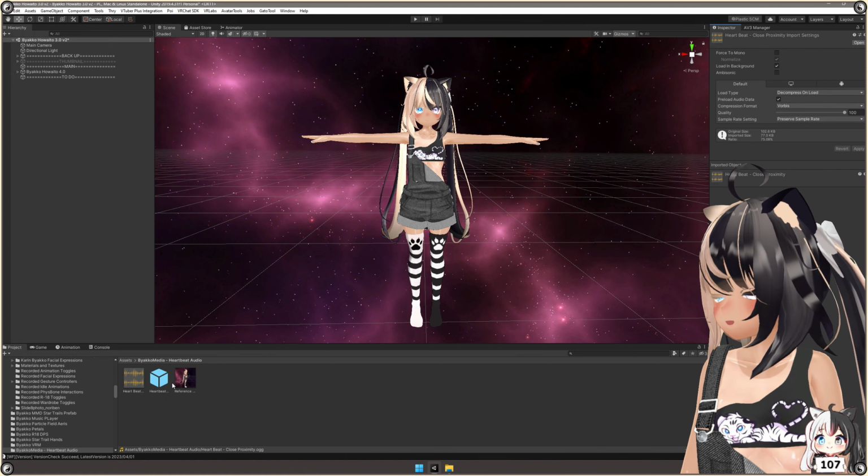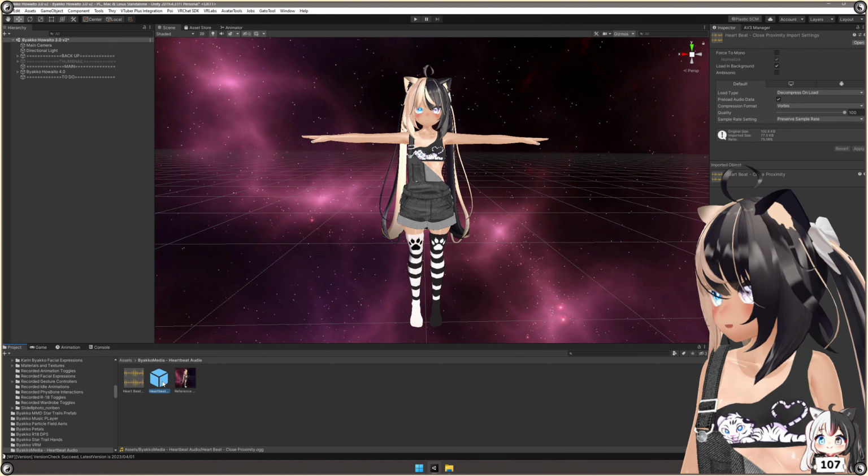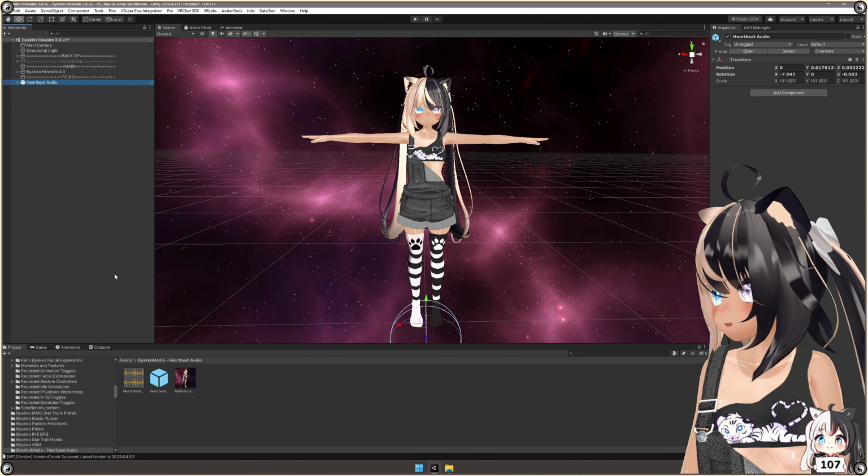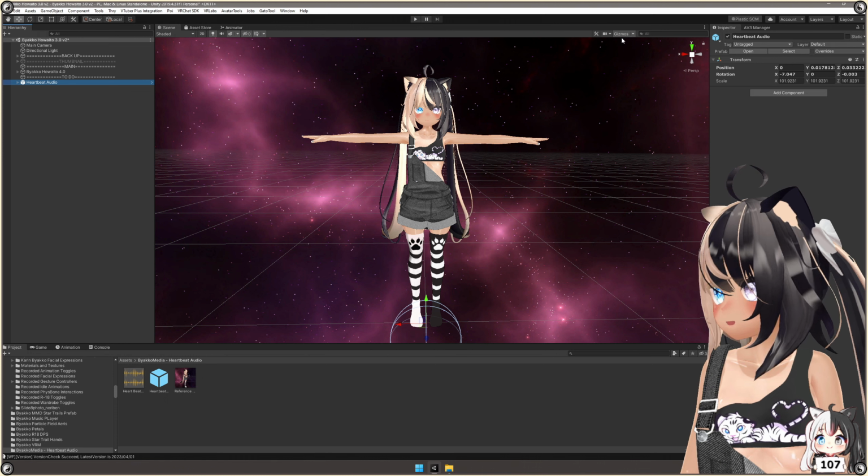After you've done that, just drag and drop the prefab called Heartbeat into your Unity project, like so. Now, make sure you have the Gizmos tab turned on. It should be grayed like this. If it is not grayed out like this, you can no longer see the radius of the audio, so it is very important for you to click on this Gizmos tab.